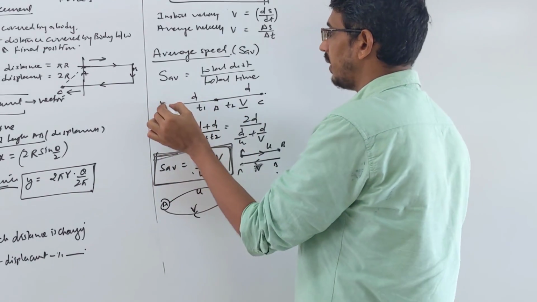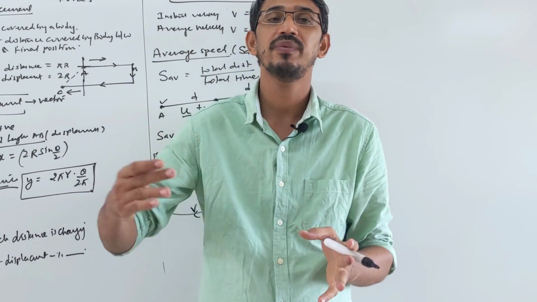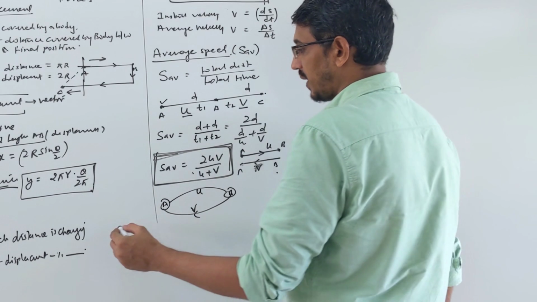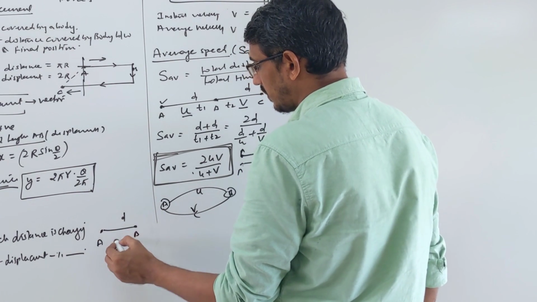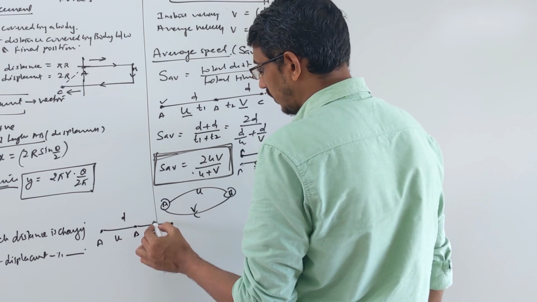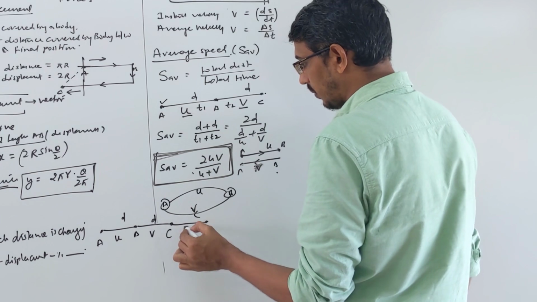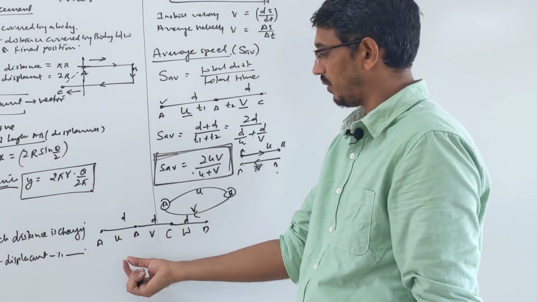What is this question actually called? A body travels equal distances with different speeds. Then what is the average speed of that journey? Suppose you travel three distances. From A to B your body goes distance d with velocity u, from B to C also distance d with velocity v, and from C to D the same distance with velocity w. We have three velocities u, v, w.